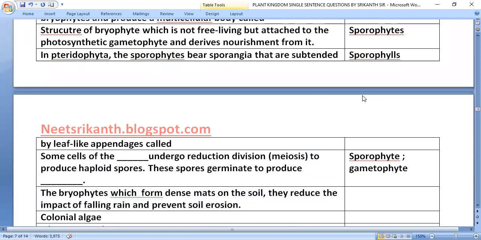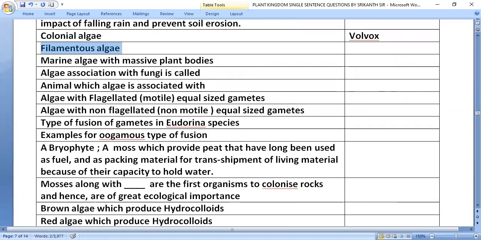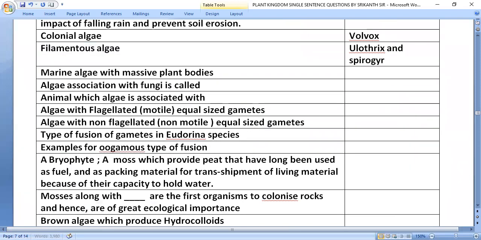The bryophytes, which form dense mats on the soil, reduce the impact of falling rain and prevent soil erosion, that is mosses. Colonial algae: Volvox. Filamentous algae: Ulothrix and Spirogyra. Marine algae with massive plant bodies: kelp.